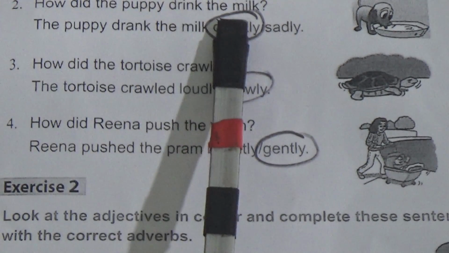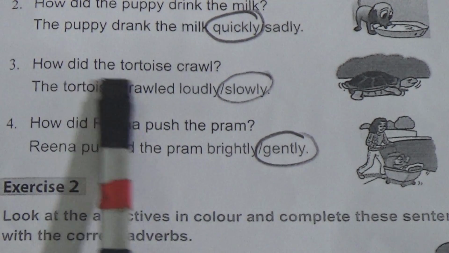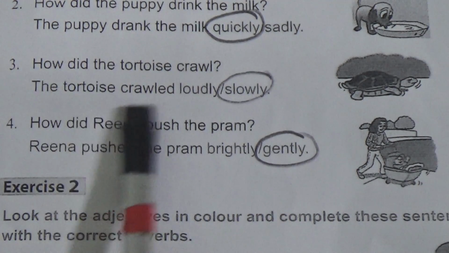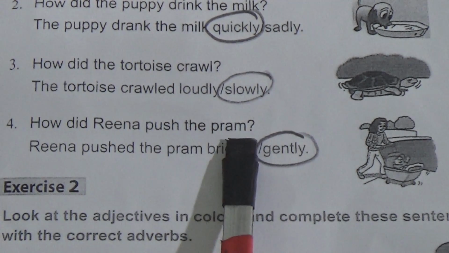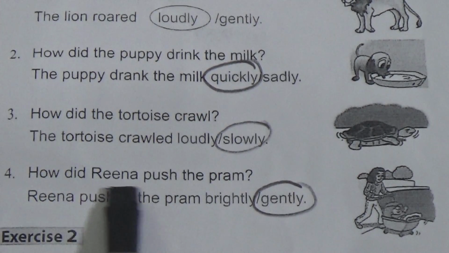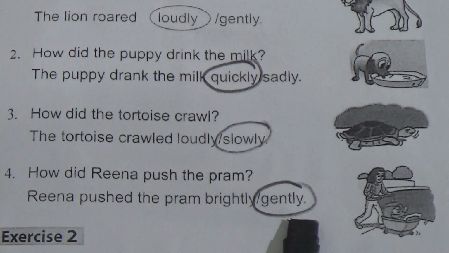The lion roared loudly. How did the puppy drink the milk? The puppy drank the milk quickly. How did the tortoise crawl? The tortoise crawled slowly. How did Rina push the pram? Rina pushed the pram gently.